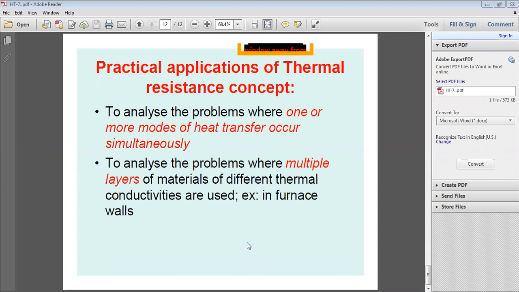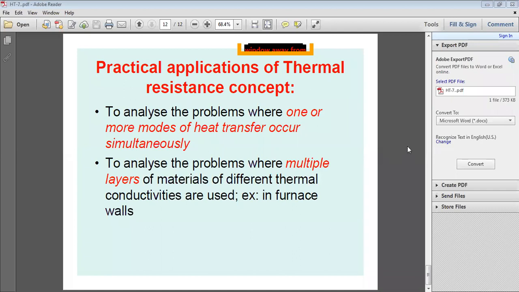Like that, for the third material, L3 by K3A, where L3 is the thickness and K3 the thermal conductivity of the third material, A the same area. Like that, multiple layers of materials with different thermal conductivities are used, for example in furnace walls or in industries, and then you have to use this thermal resistance concept.